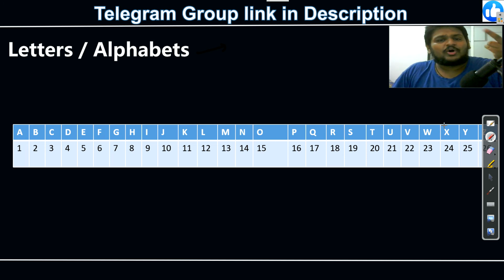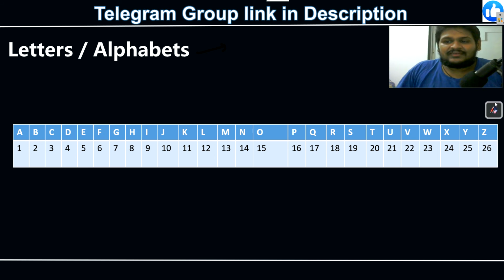We will just see two things. First, you need to remember, compulsorily, the alphabetical numbers, the position of alphabets, that is A is 1, B is 2, like this you need to remember by heart. Tomorrow I will tell you a trick for remembering this in coding decoding, but for now just remember this.